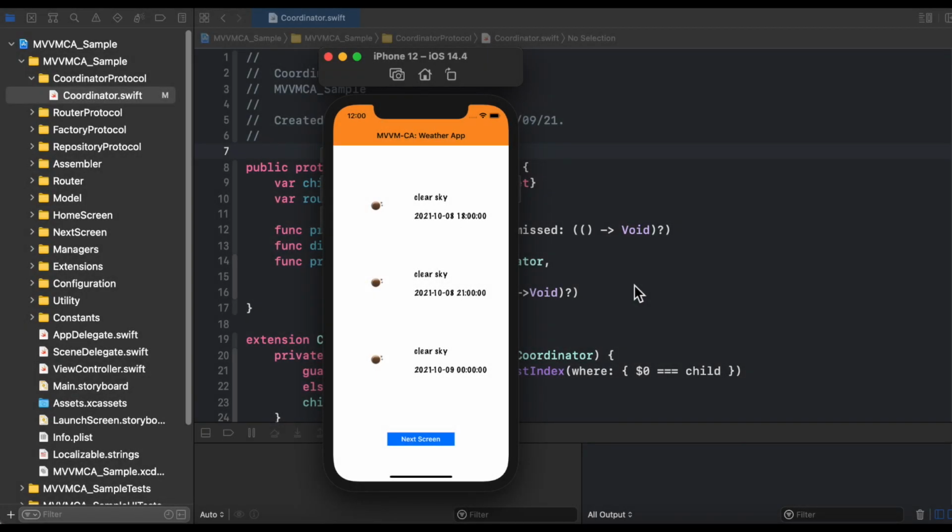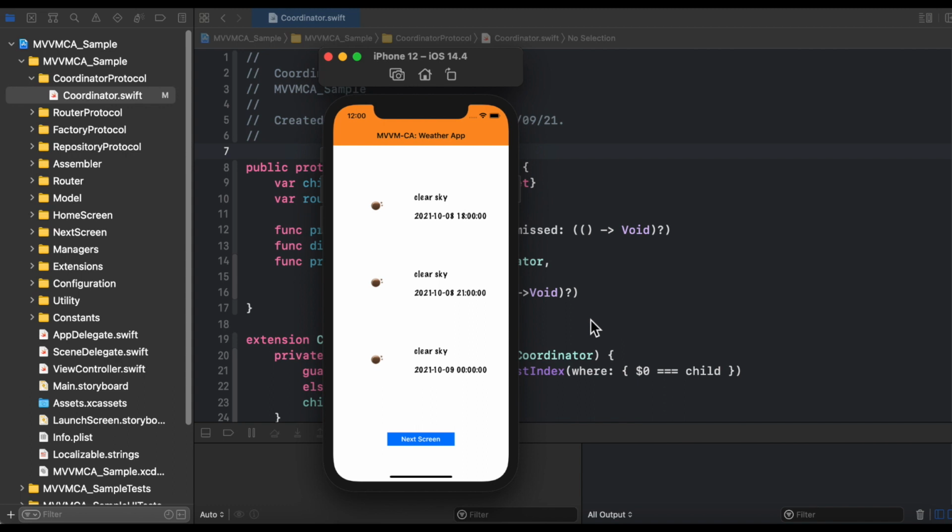As a sample application, we are going to make a weather forecast app that is going to provide you the weather for the next few hours. On the home screen, we have a next button. On clicking that, you move to the second screen, and on clicking the back button, you move to the home screen again.